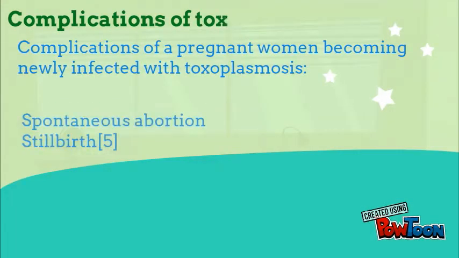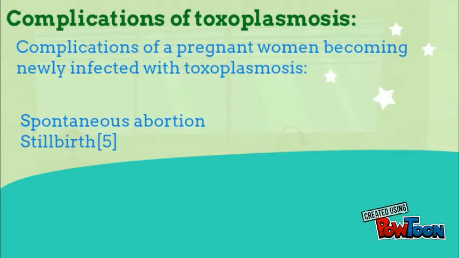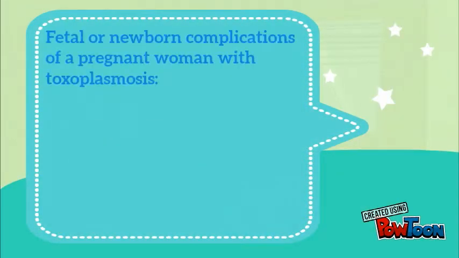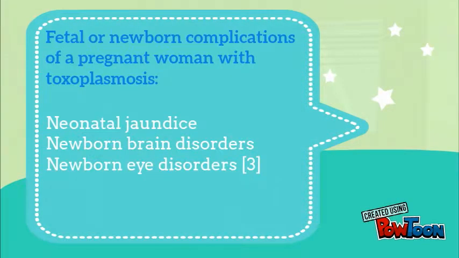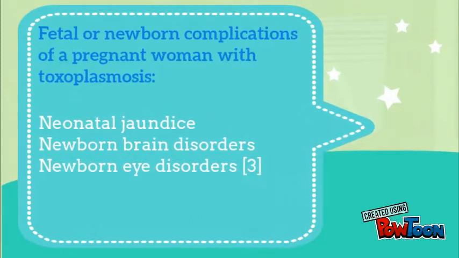Complications of a pregnant woman becoming newly infected with the organism include: A. Spontaneous abortion, B. Stillbirth. Fetal or newborn complications of a pregnant woman with toxoplasmosis: congenital toxoplasmosis may pass to the newborn from the infected mother by crossing the placenta. It may lead to complications such as neonatal jaundice, brain disorders, and eye disorders.